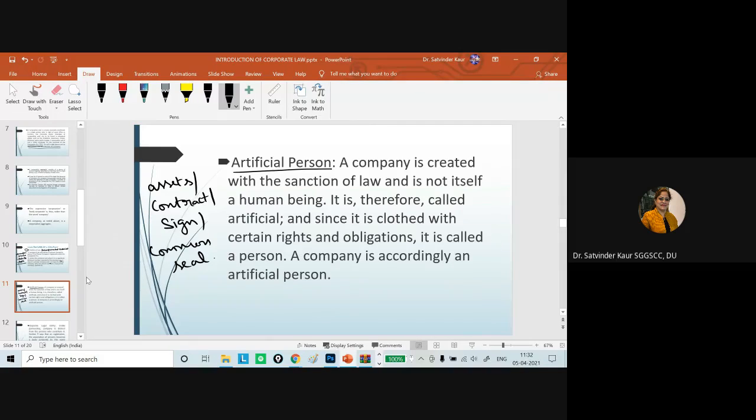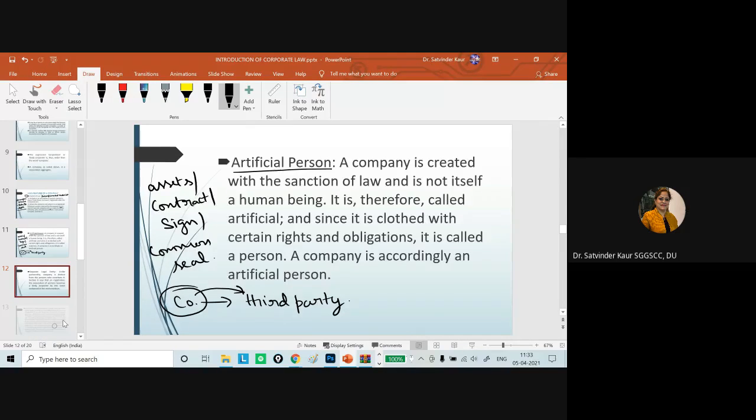If the company enters into a contract with a third party, this is the company which is entering into the contract. So the board of directors or the people managing the company will not have any role or any obligation towards the third party. As a company, it will have the obligation towards the third party. So the company enjoys all the benefits, but it cannot enjoy all the rights of a person under the Constitution of India or under the Citizenship Act. That cannot be taken care of.